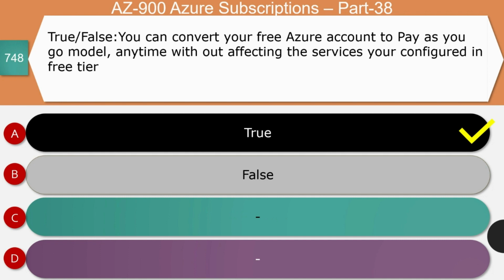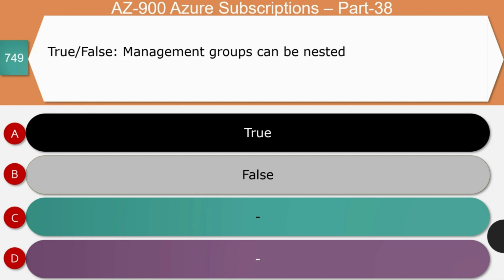Let's see the reason. Pay-as-you-go Azure accounts can be converted from a free Azure account. That is, you can convert a free account into a pay-as-you-go account anytime. There is no need to recreate the services once again during the transition. And you will be charged based upon the usage of the resources. The charge pattern may vary region to region, between resource to resource, and based upon the usage you will be charged on a monthly basis.